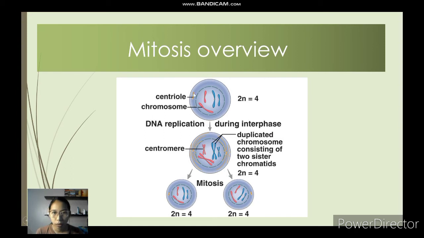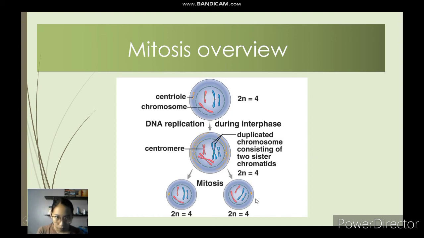In this case, as what you can see, we have one whole cell and we have these chromosomes. As what you can see, you still have one complete strand of chromosome. Isa gyud siya ka buok, no? So ang number ani during this time is 2n or the diploid count. So since naa man tay duha, ang n count nato ani nga organism is 2. So 2 times 2 is equal to 4.